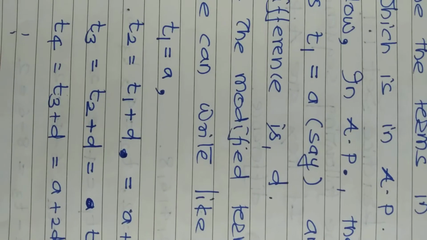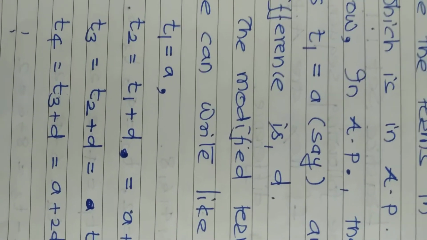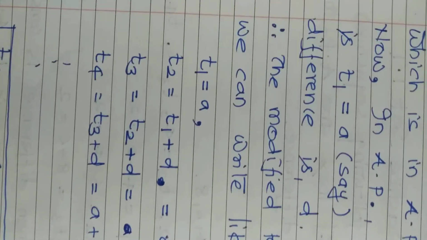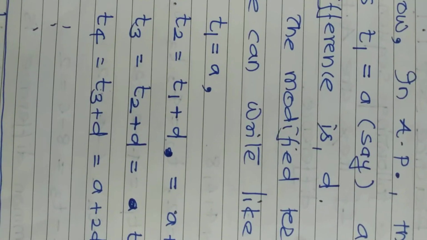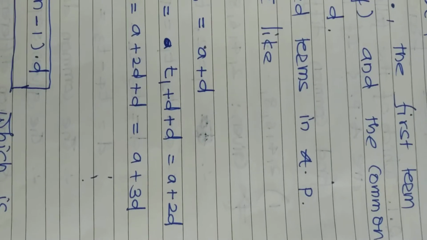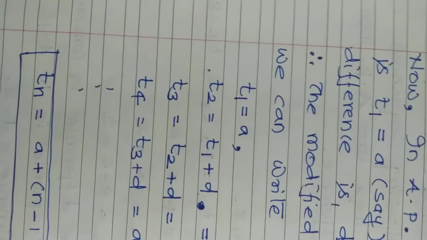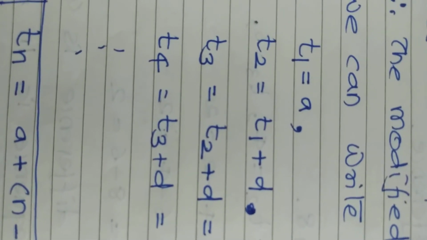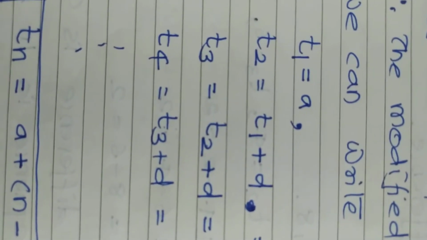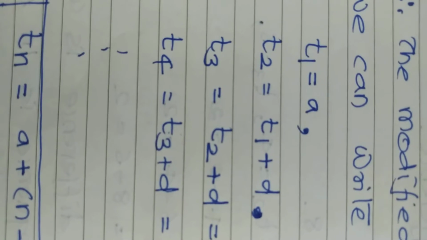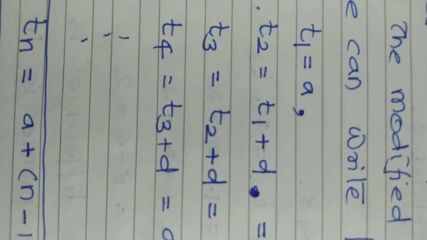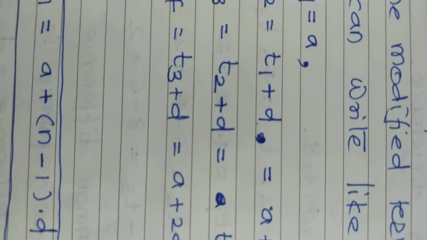In the text it is always given as A, so T1 equals A. And the common difference is always D. So in terms of T we can write like this: T1 is the first term, so it is A. T2 means A plus D, that means T1 plus D. We just have to add that difference to the previous term. So definitely these are the terms of AP.